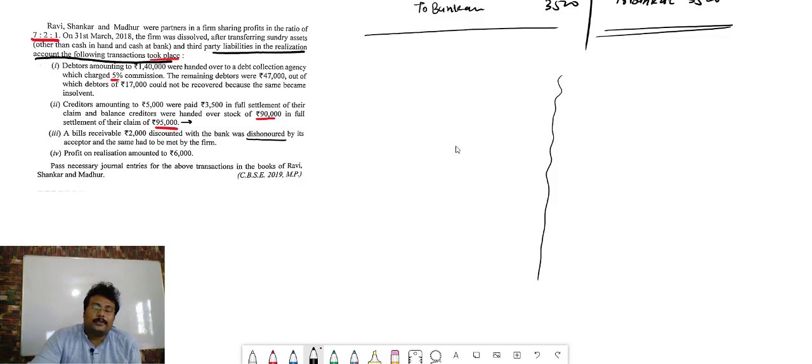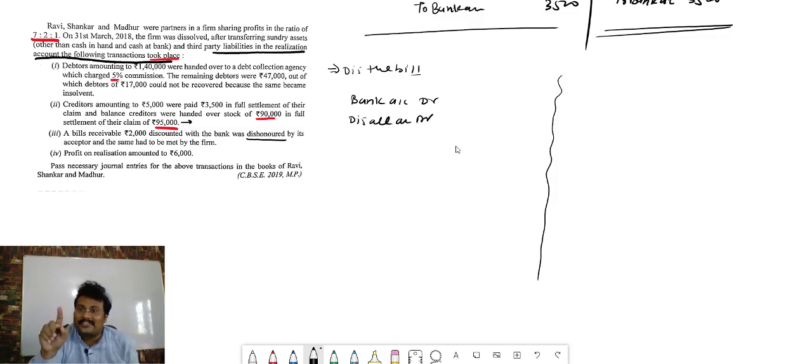So see, whenever we discount the bill, what entry did we pass? Bank account debit, discount. If you remember the class 11th bill of exchange chapter, then only you will understand this entry. And I don't have that much time that I will teach you class 11th for this particular entry.